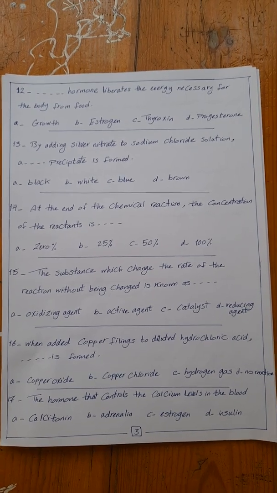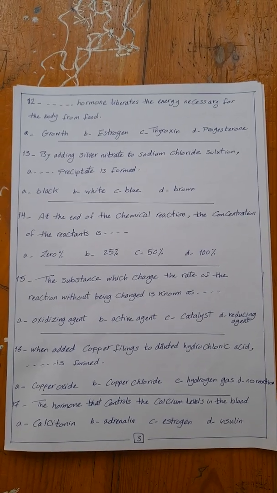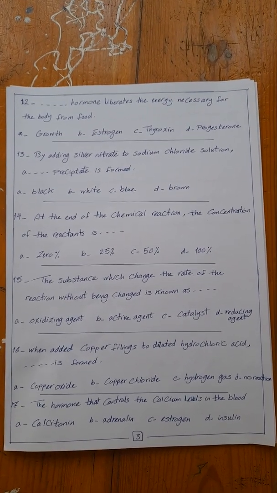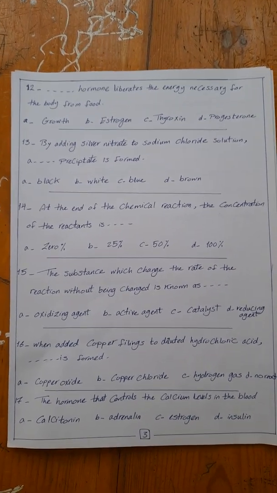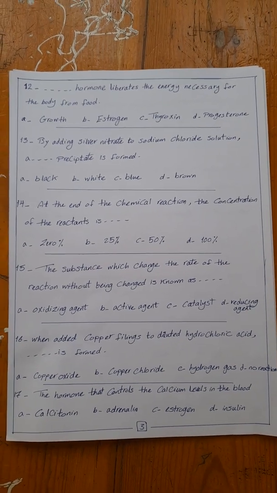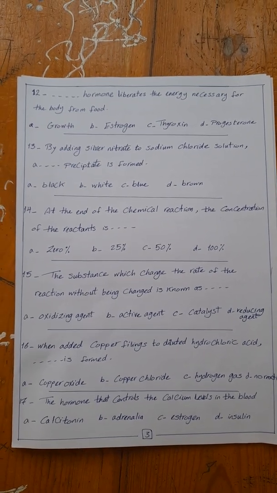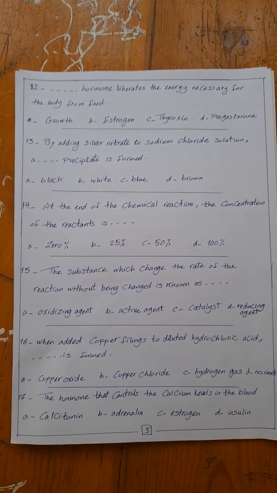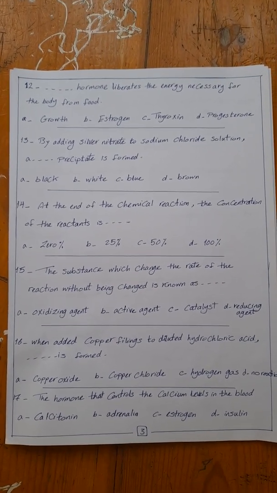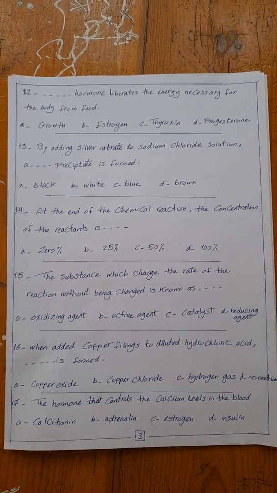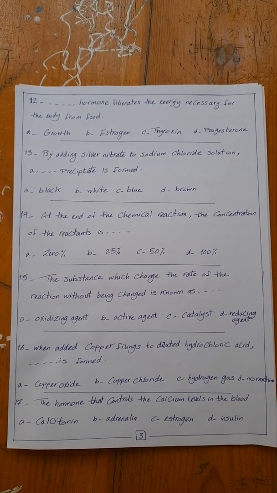Number 16. By adding copper fillings to dilute hydrochloric acid, space is formed: copper oxide, copper chloride, hydrogen gas, or no reaction. From the chemical activity series, we know that copper comes after hydrogen in the chemical activity series. So it can't replace the hydrogen of the acid and no reaction takes place. So the answer is no reaction.